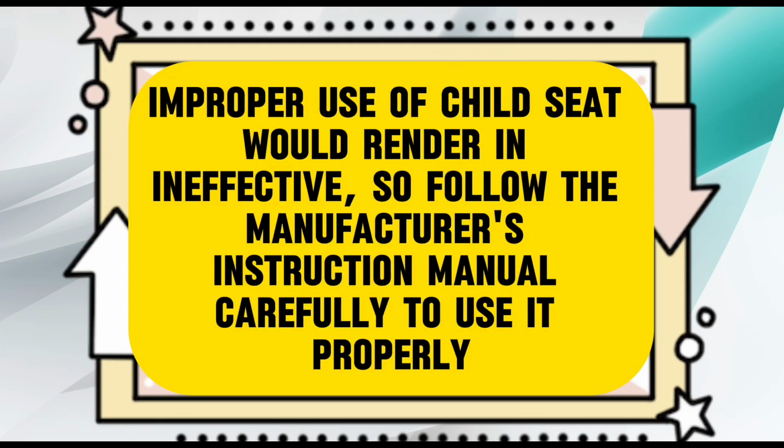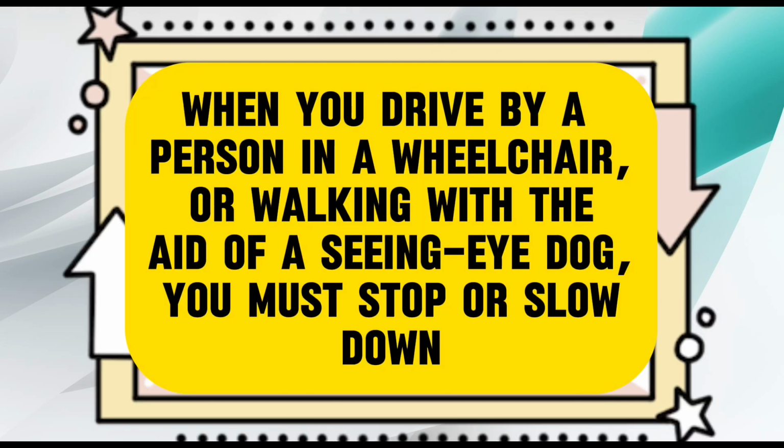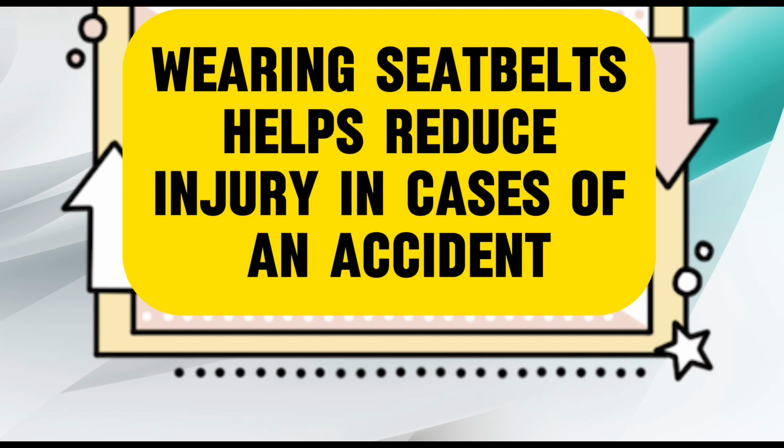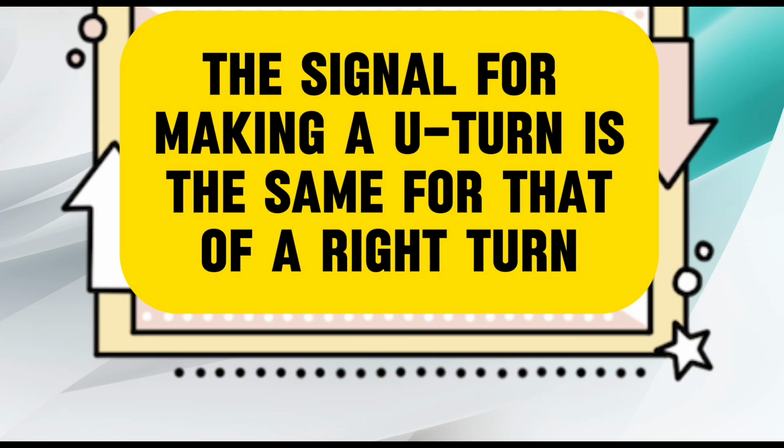True. Improper use of a child seat would render it ineffective, so follow the manufacturer's instruction manual carefully to use it properly. True. When you drive by a person in a wheelchair, or walking with the aid of a seeing eye dog, you must stop or slow down. True. Wearing seat belts helps reduce injury in cases of an accident. True. The signal for making a U-turn is the same as that of a right turn.